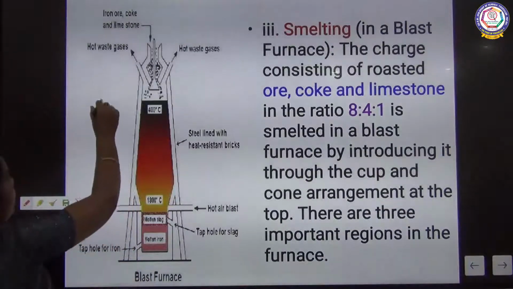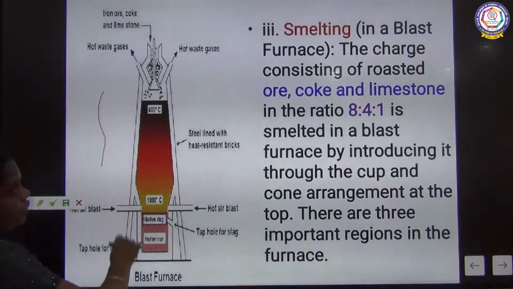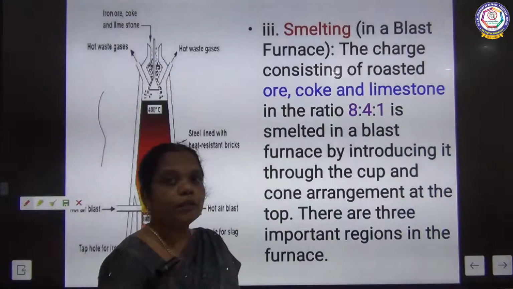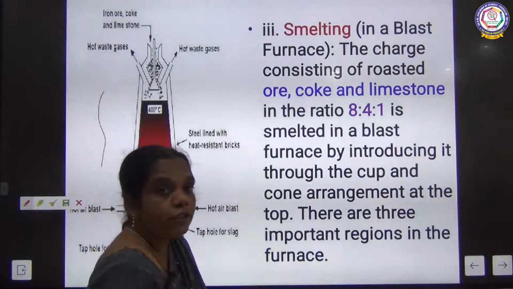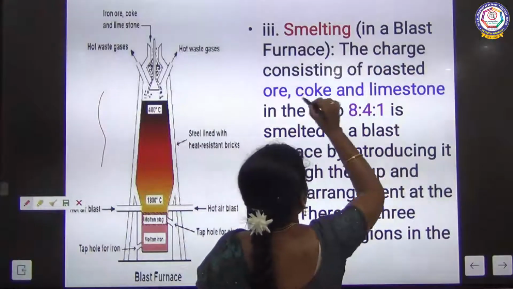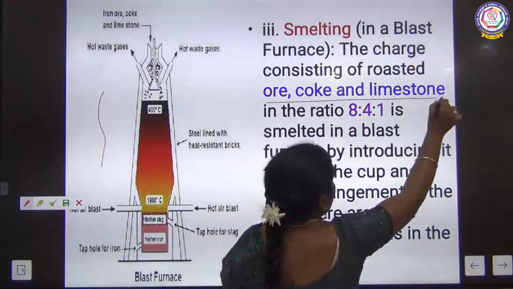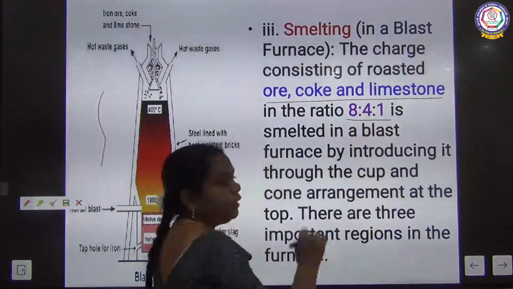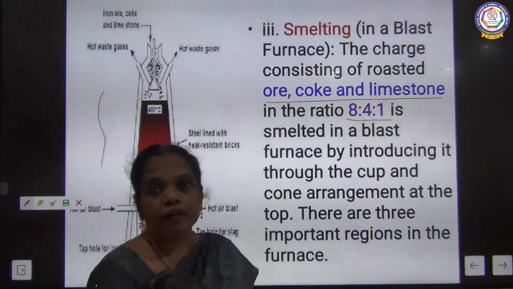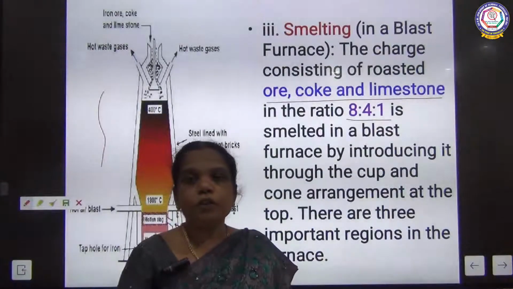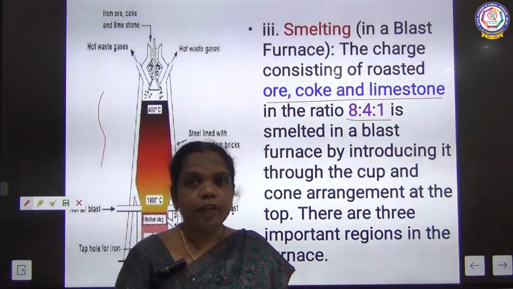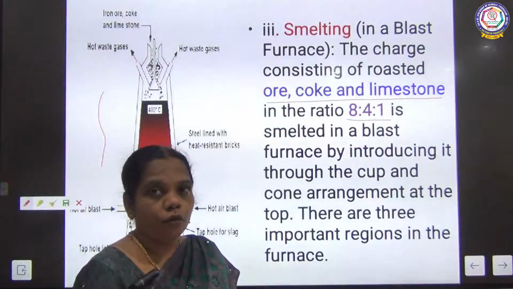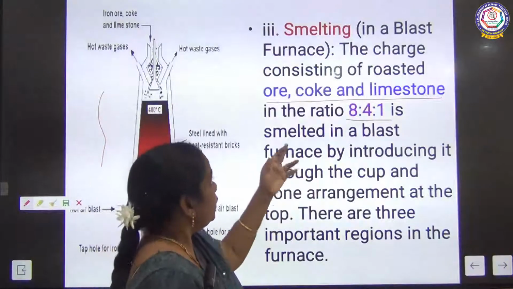This is the blast furnace. Here we again heat to a high temperature a mixture of ore, coke and limestone in the ratio of 8:4:1. The ore particles are taken in the ratio of 8, coke, which is nothing but carbon, is 4, and 1 is what?